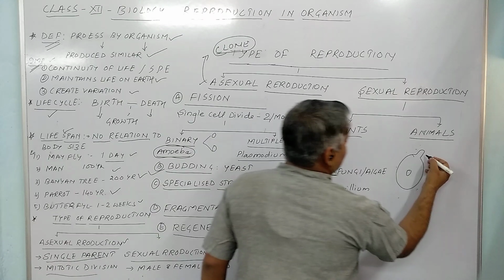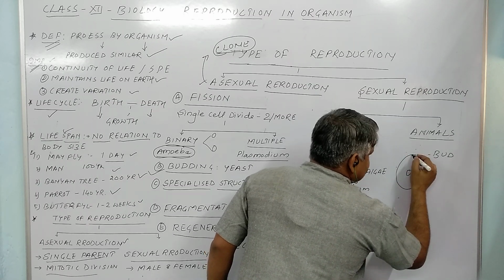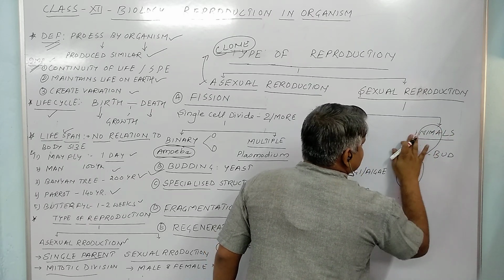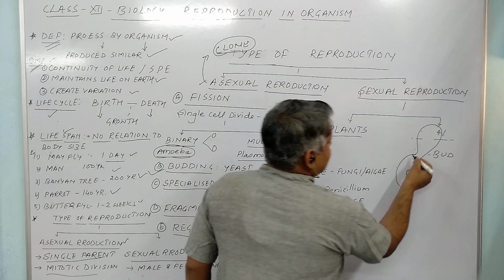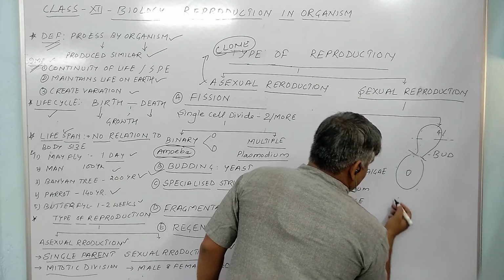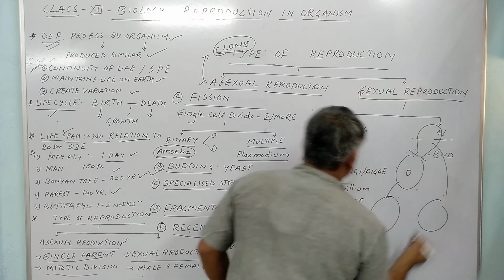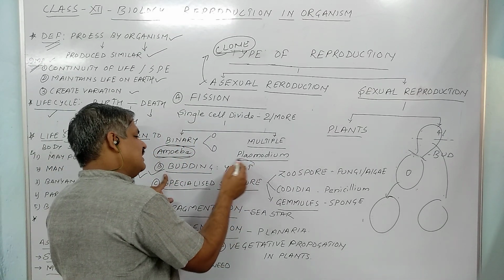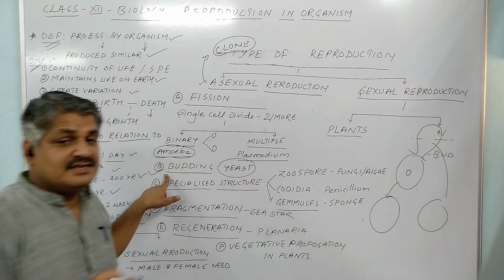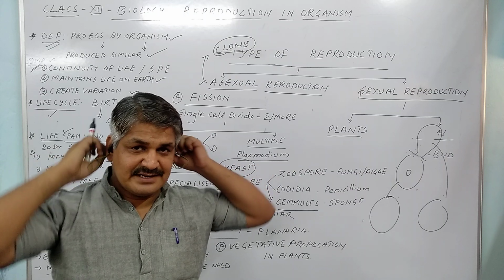This is called a bud. After some time it enlarges in size, so this one is known as a larger bud. Now, it detaches from the parent and forms two individuals, a parent and a new one. This process is known as budding. You have to remember the example yeast, and its scientific name, that is Saccharomyces cerevisiae.